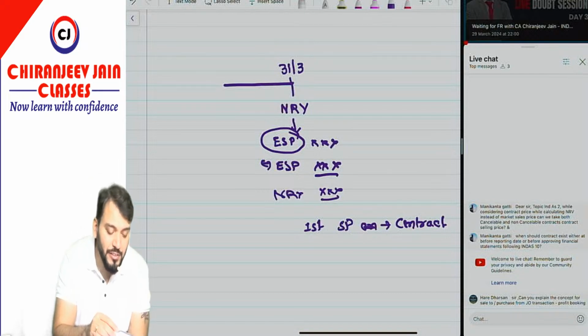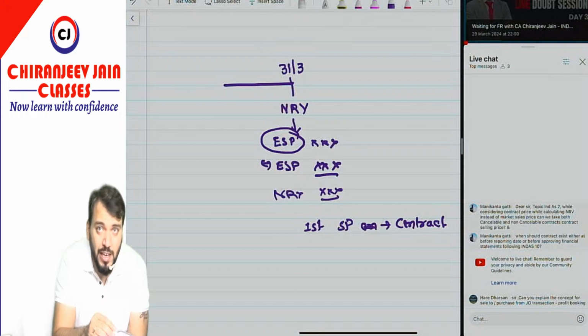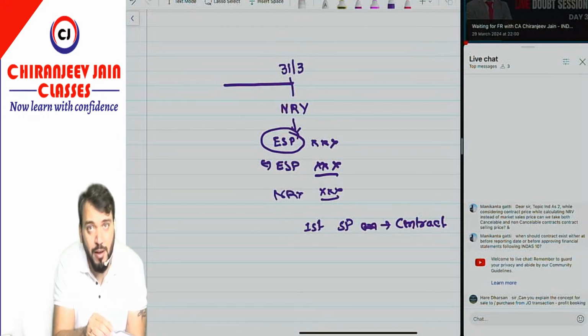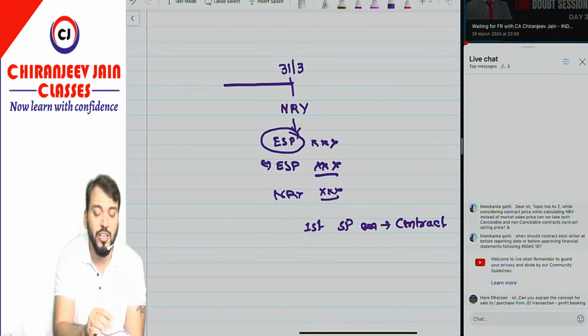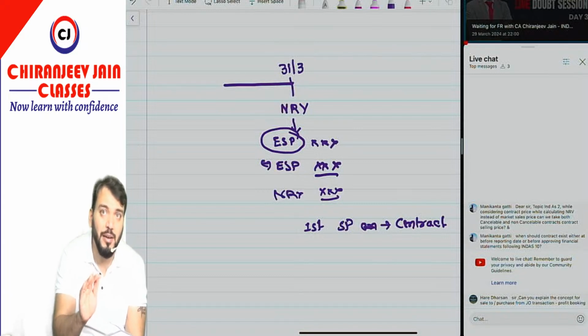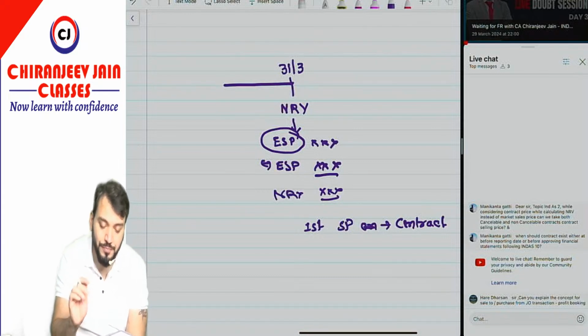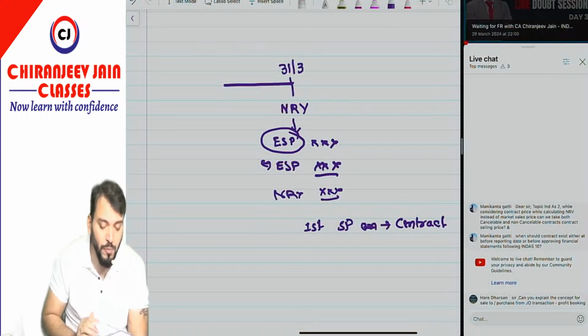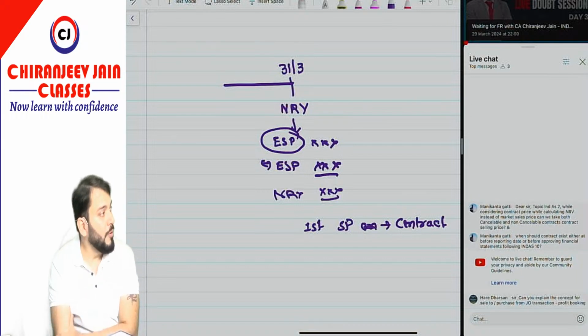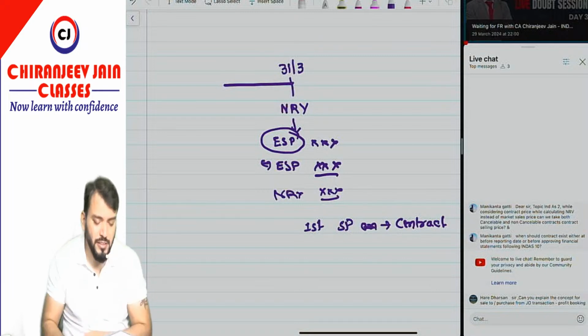So any sale price of a contract made after 31st March but before approval of financial statements can also be considered. Is your doubt over, Mani Kanta? Have you understood? I think you have understood.